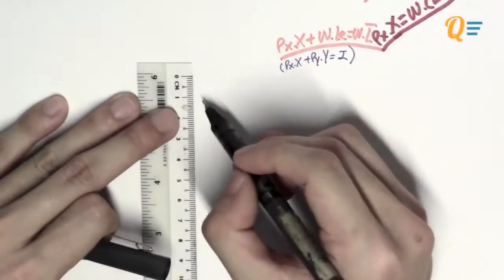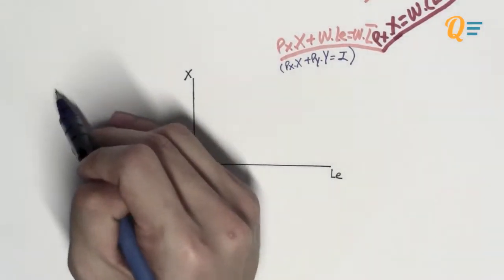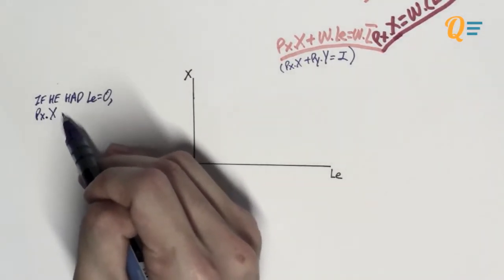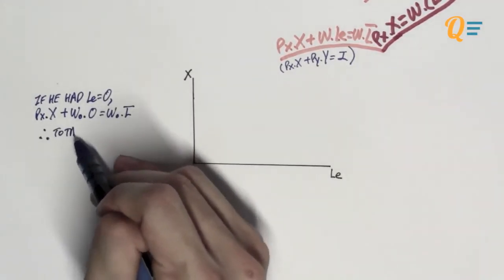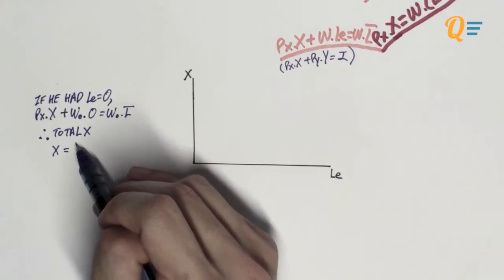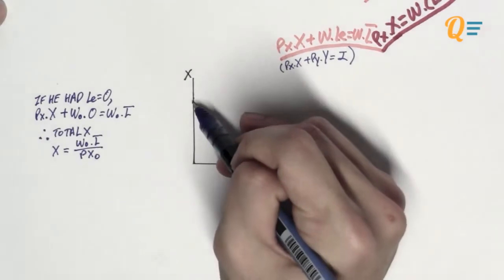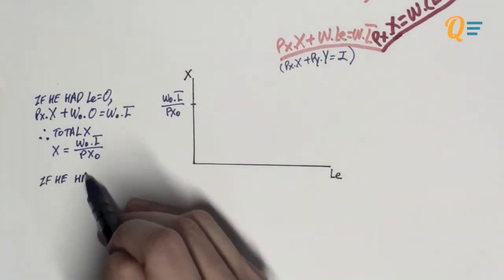Okay, so now we can go to the graphs and find out how we analyze a worker's choice between good X and leisure. As you can see, I've got leisure on the horizontal axis and good X on the vertical axis. Remember here that good X represents all other goods. If we had 0 hours of leisure, so this guy's a workaholic, the budget constraint would look something like this. Therefore, the total amount of X that this individual can get would be the wage rate multiplied by L bar divided by the price of X. So this is the maximum amount of X he can get if he had no leisure at all.